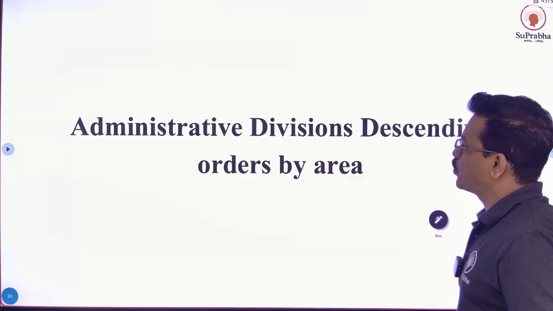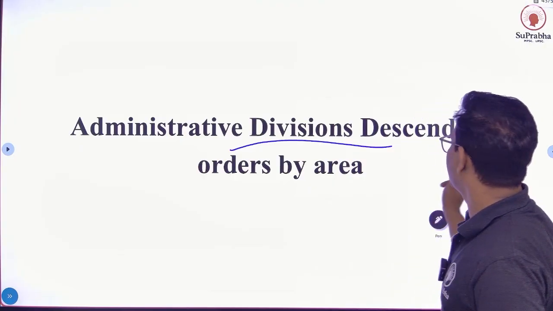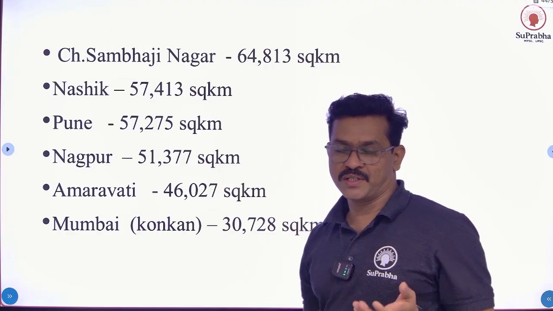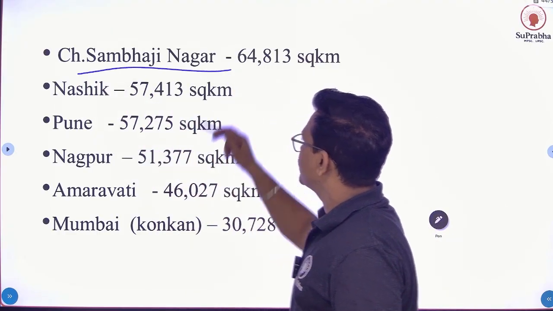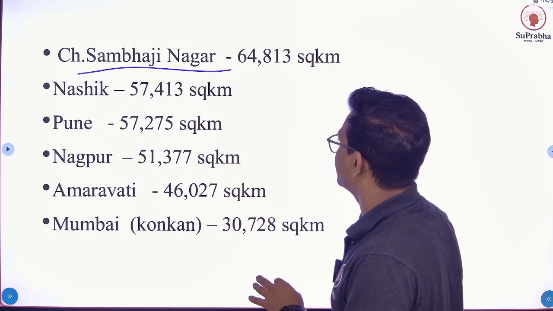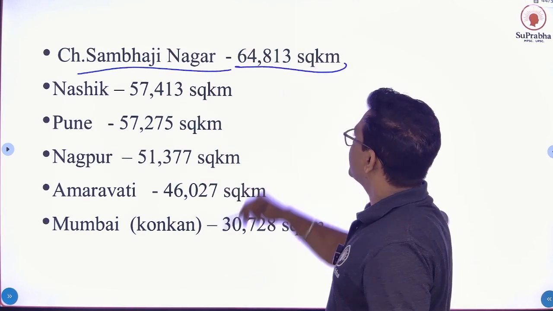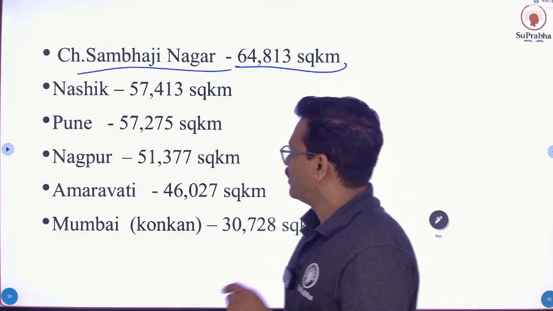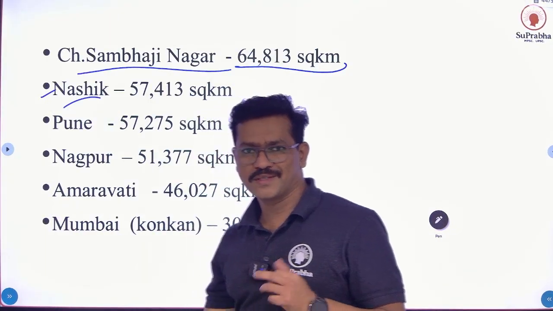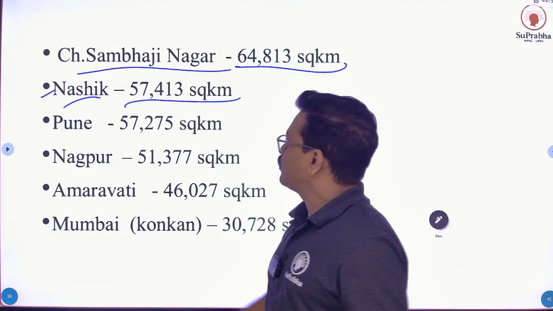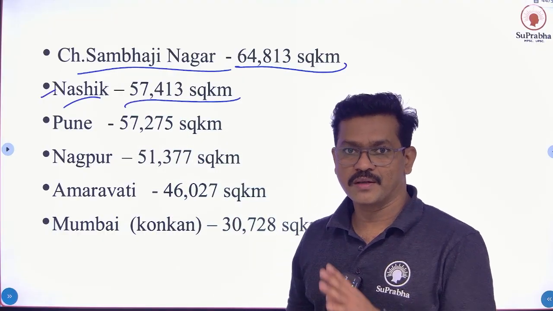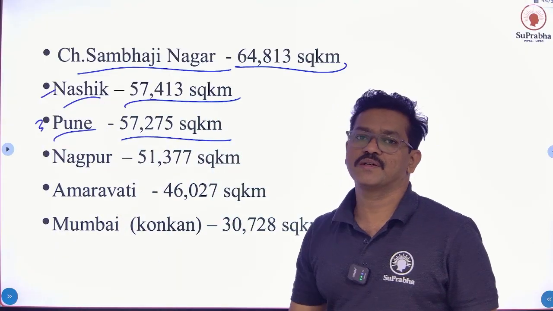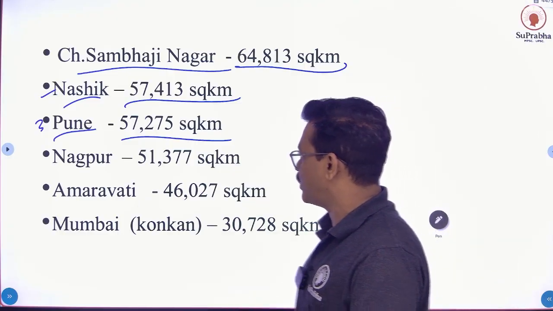Let's see the next point. Administrative divisions in descending order by area. Area wise, the largest administrative division in Maharashtra is Chhatrapati Sambhaji Nagar. 64,813 square kilometers are covered by the Chhatrapati Sambhaji Nagar Administrative Division. Next, Nashik in second position. 57,413 square kilometers are covered by the Nashik Administrative Division. Third is Pune. 57,275 square kilometers are covered by the Pune Administrative Division.